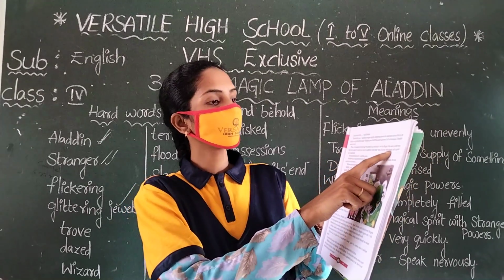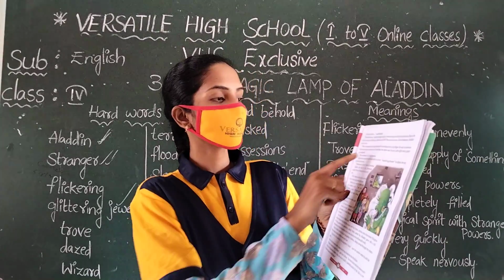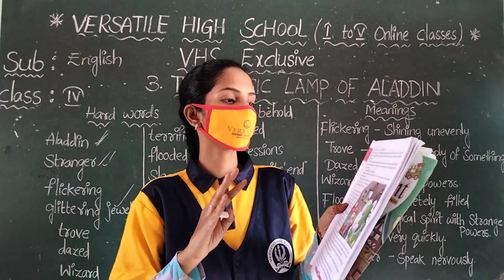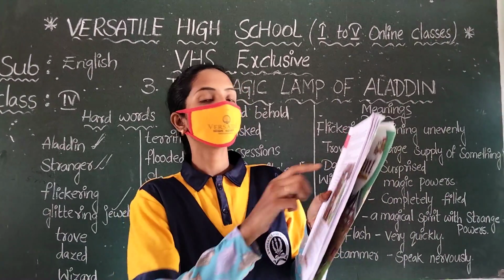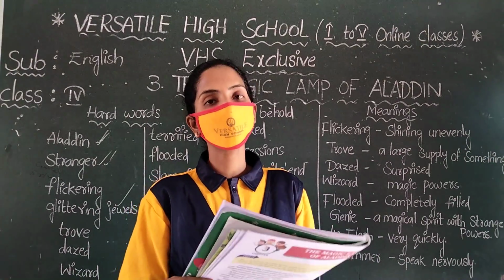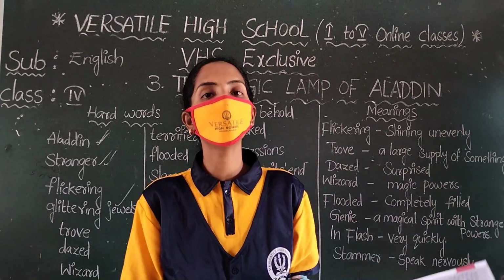Suddenly the room was flooded with light and then the genie appeared. Look at that. He stepped on a ring, he picked it up and put it on his finger. He wore that ring on his finger, very nervous, sitting in a cave. So Aladdin is very terrified, and round and round he turned. Suddenly the room was flooded.